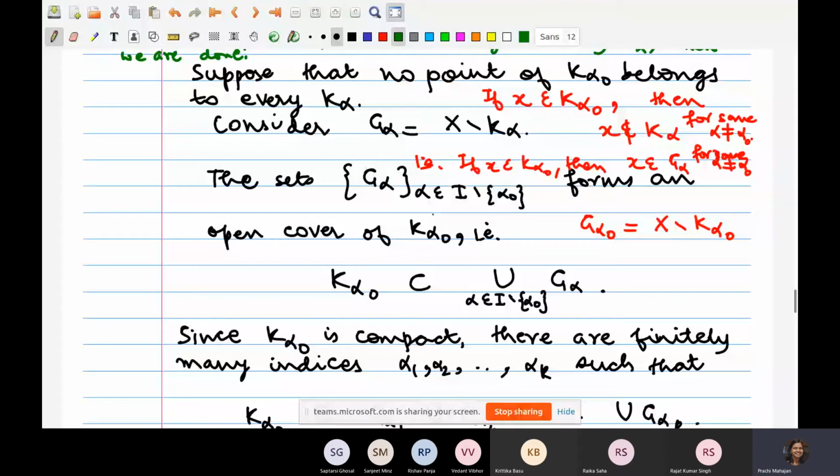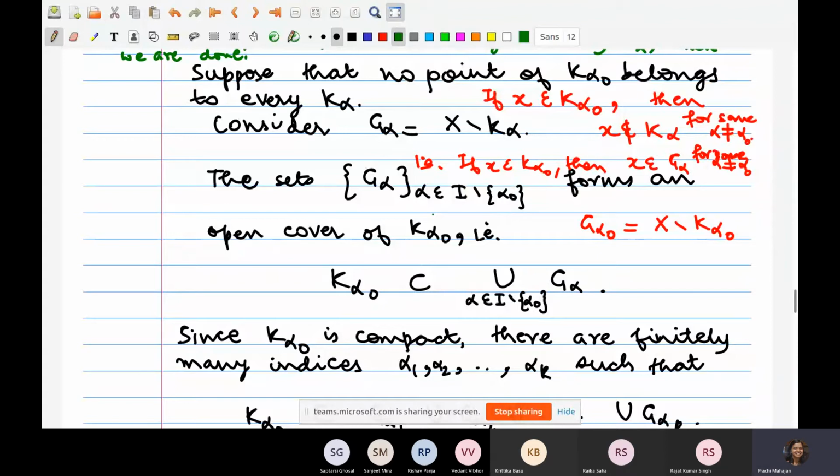That is because each K alpha is given to be a compact set, and we did a theorem which says that in a metric space every compact set is necessarily closed. This implies that K alpha is closed, which implies that the complement of K alpha, that is the set G alpha, is open. That's the first observation.